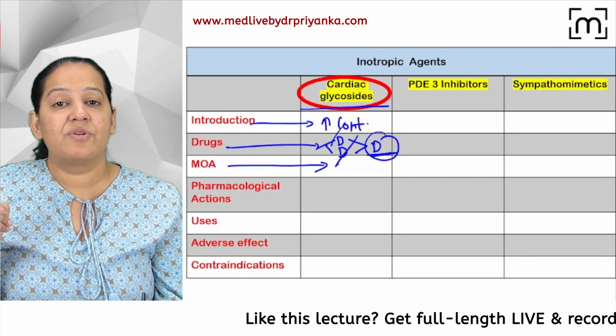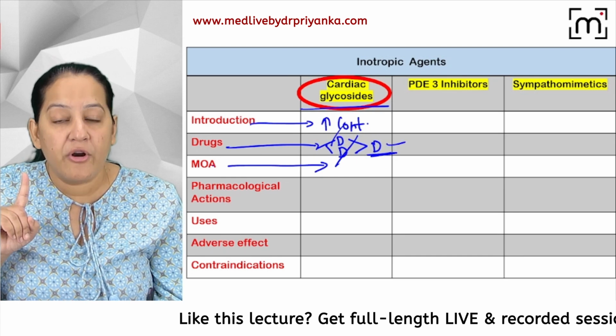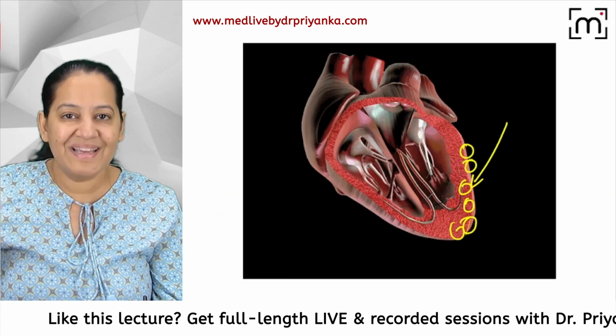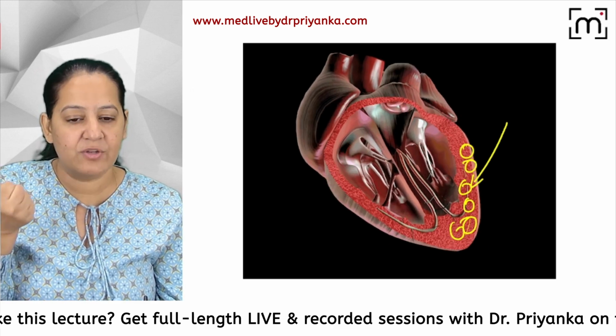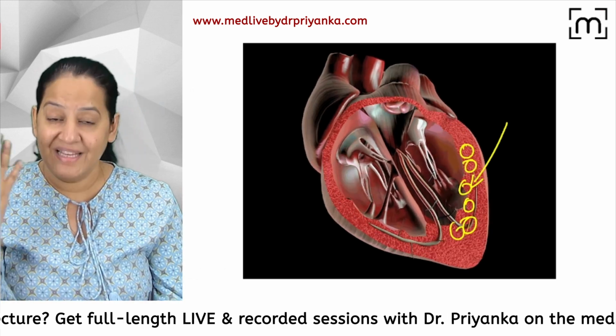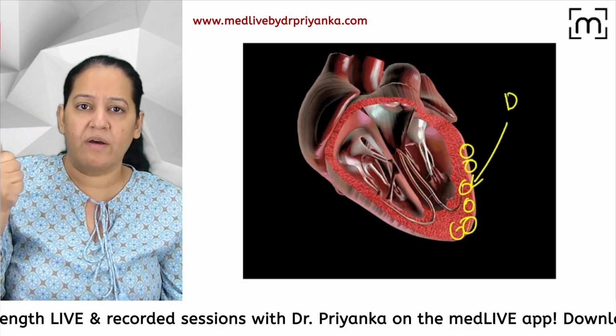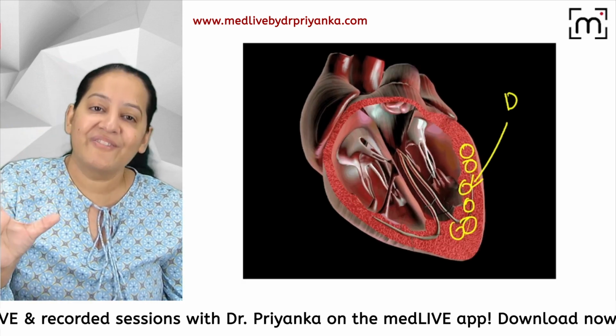So basically, this drug increases the contractility of the heart. What do I mean by contractility? I mean systole or diastole. What do they increase? Are they increasing systole or diastole? I'm asking you, people, respond. These digitalis drugs are increasing systole of the heart or diastole of the heart? Contractility means what? They are increasing systole.